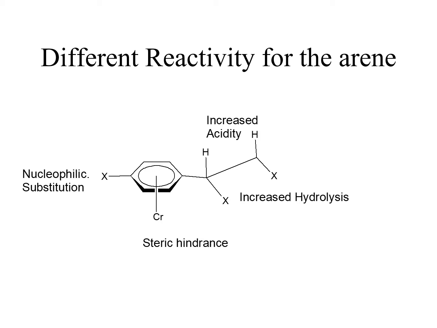There are three carbon monoxide ligands present on the chromium. Those three carbonyls are responsible for pulling electron density away from the metal, and subsequently the metal pulls electron density away from the arene ring. This results in nucleophilic substitution being promoted on the ring itself, and in addition it also increases the acidity of the two hydrogens in the alpha position and, surprisingly, in the beta position as well.